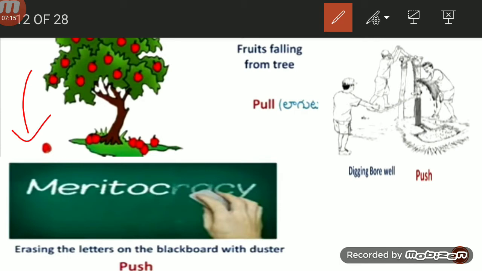In the picture, the man is digging. In this, he is using both pull and push. So, this is an example for both pulling and pushing. In this last picture, there are letters on the board and one man is erasing the letters with the help of a duster. So, he is using both pull and push.